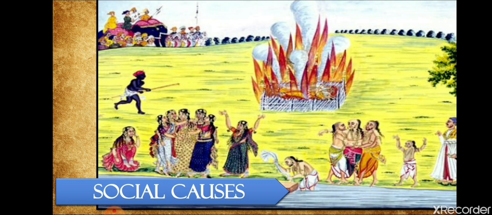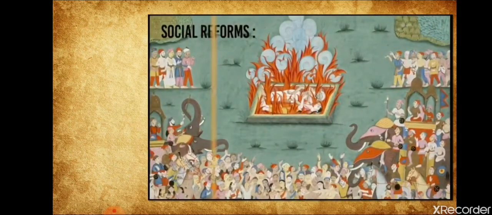Basically, in this we are going to learn about the social causes. That means what were the social reasons for the revolt of 1857. So, students, the Britishers attempted to bring about social reforms in India. They introduced many social reforms, and those reforms were good also, because after this many Indian social reformers also focused on these reforms. They worked in these fields to abolish all these evils from the society of India.